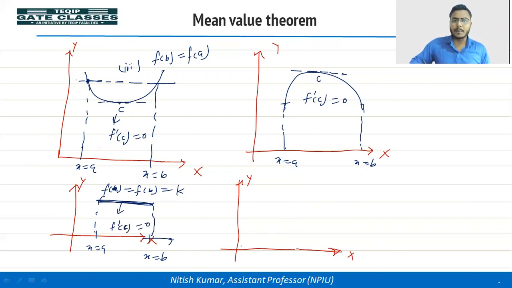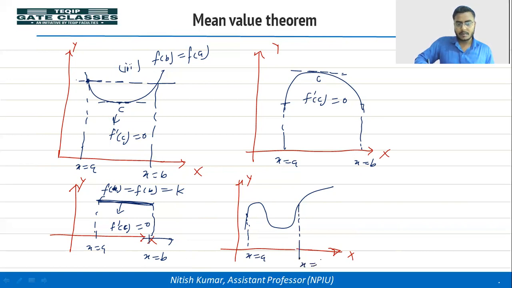Okay, in other case, it can be more than one point. There you will see that f dash c is 0. So let's make that figure for that. Suppose this is the point A, x is equal to A, and here the point x is equal to B. Condition here f(A) equal to f(B). So you can see here there are 2 points, let's say C1 and C2.